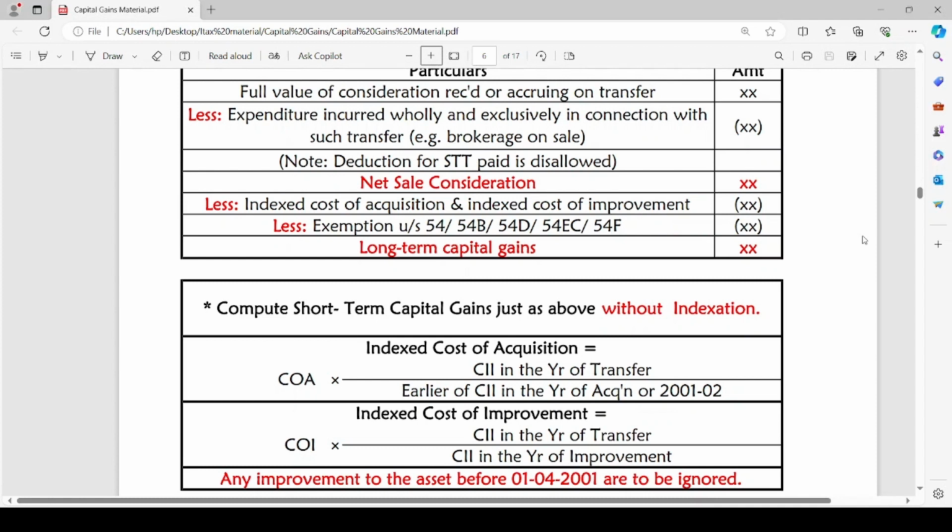The indexed cost of improvement can be obtained as follows: cost of improvement multiplied by CII in the year of transfer divided by CII in the year of improvement. Any improvement to the asset before 1st April 2001 is to be ignored. So any improvements made to the asset on or after 1st April 2001 are to be considered, and for such costs incurred on improvement of the asset, we are going to provide for indexation.